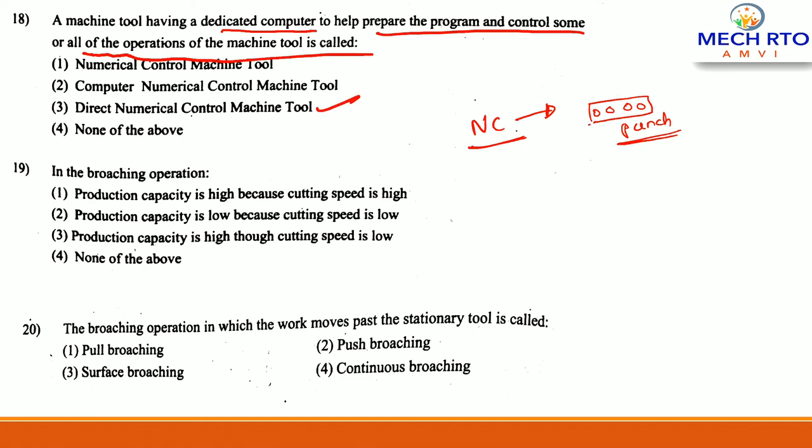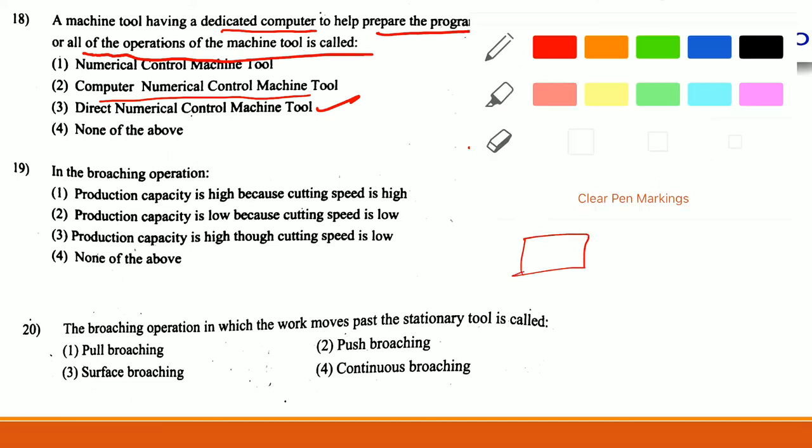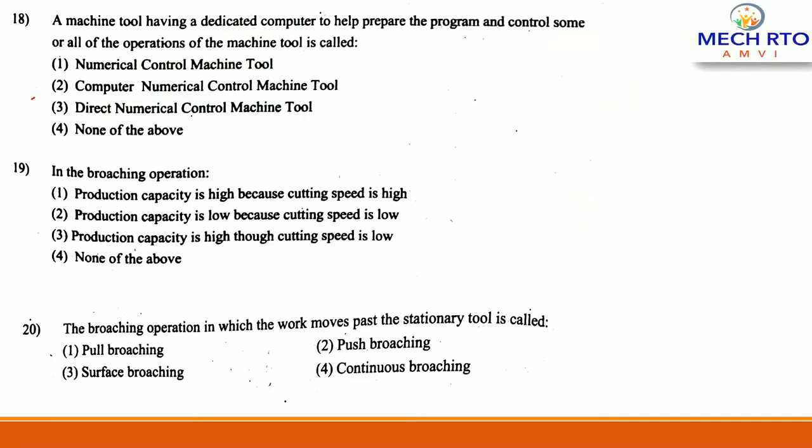In direct numeric control there is a computer, right? But that single computer operates n number of machines, like a lot of machines. But in CNC, that is computer numeric control machine, a dedicated computer is used, right? So here the correct answer would be C.